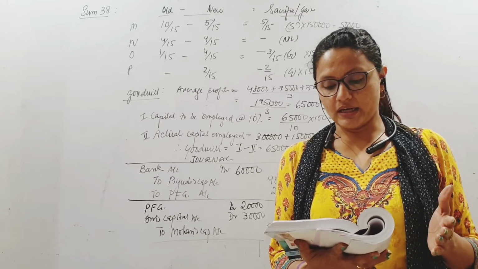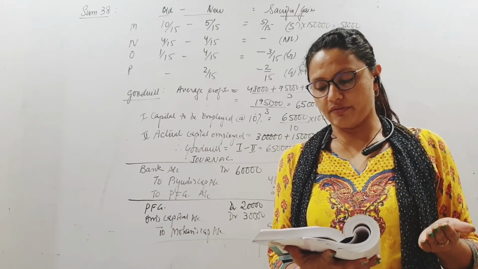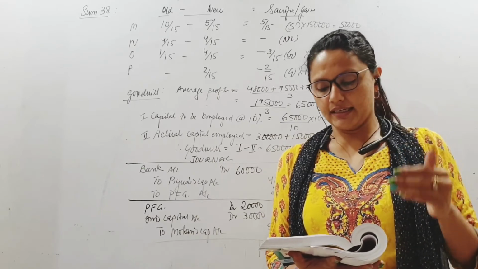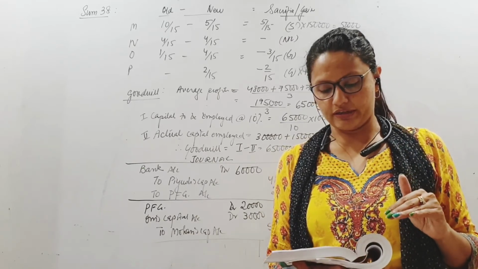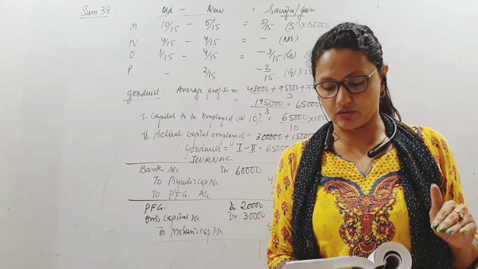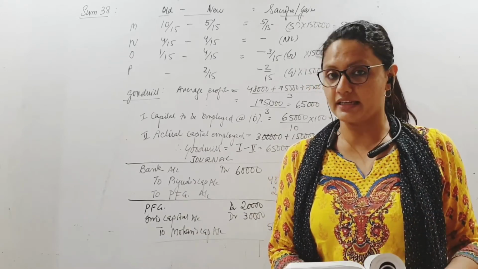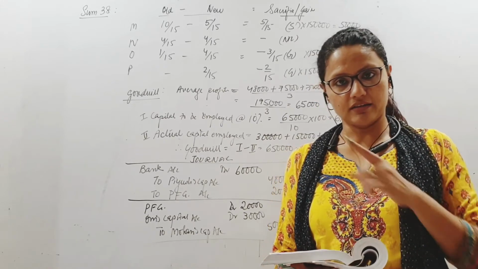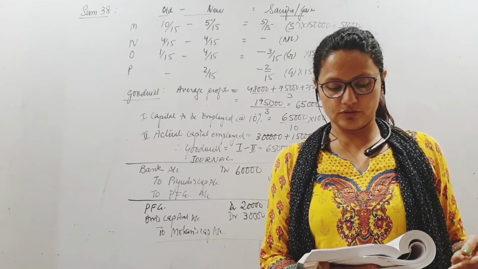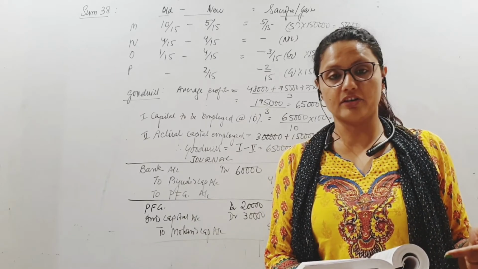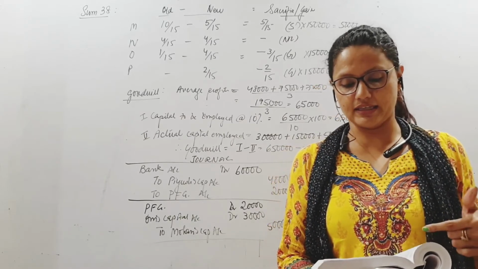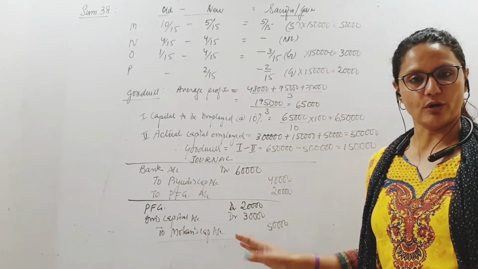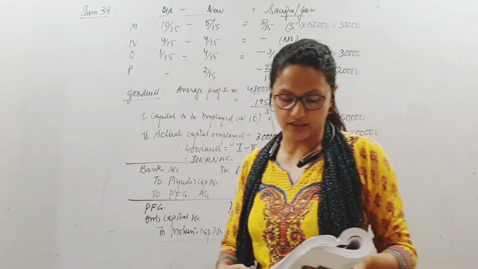The new partner is entitled to an annual salary of 7,500 in addition to his share of profit. Om personally guaranteed that Piyush's share of profit shall not be less than 30,000. Prepare necessary entries at the time of admission of the new partner and show the distribution of profit for the year ended 31st March 2016. Obviously, he is joining on 1st of April, so at that time we are not doing any distribution of profit. Profit will be distributed at the end of the year.